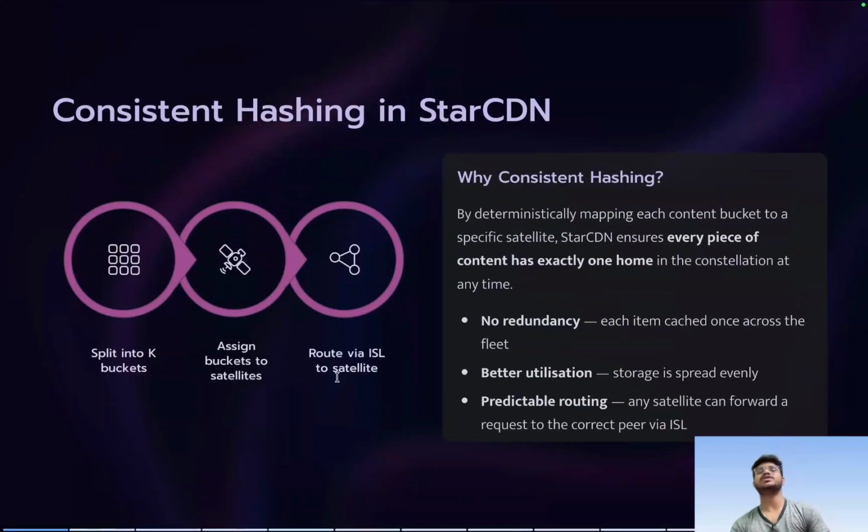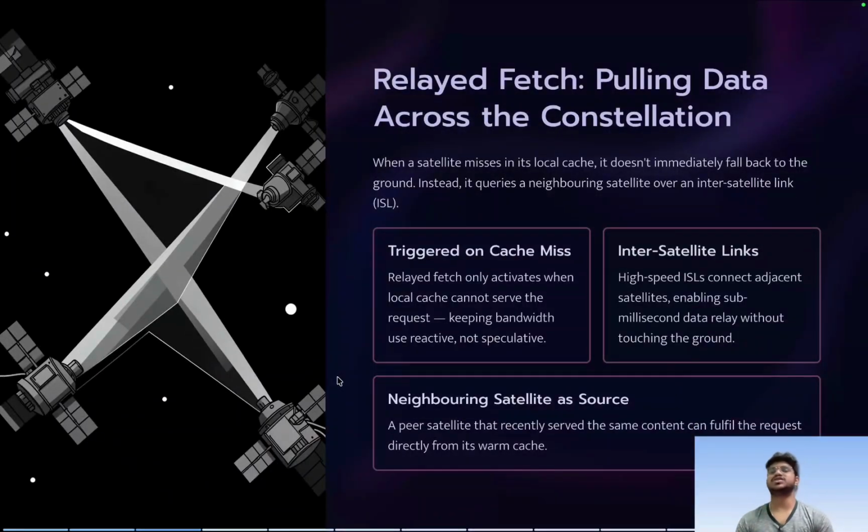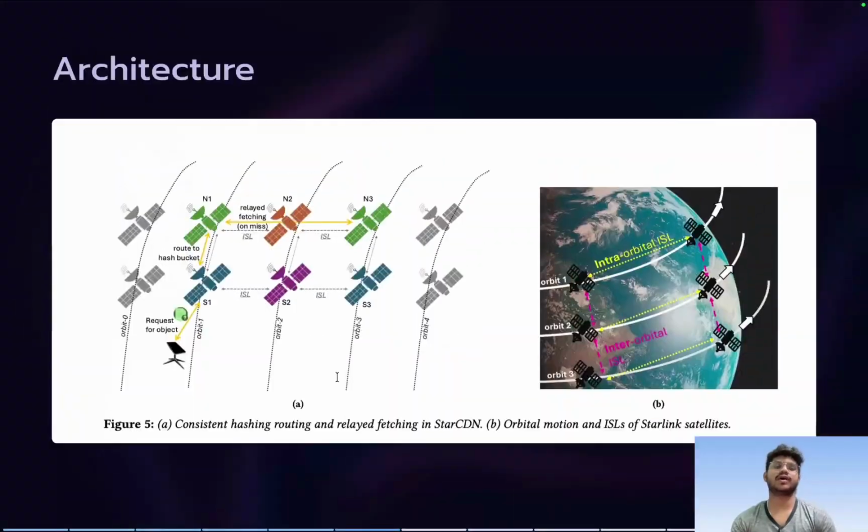So this first optimization is about consistent hashing that I have already covered. Now comes the second optimization, which is about the relay fetch, right. So I will come to the figure, and I will try to explain. So the thing is that relay fetch, okay. So let's say these four, I hope you can see the annotation.